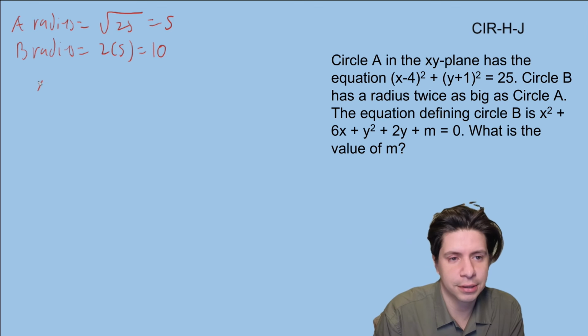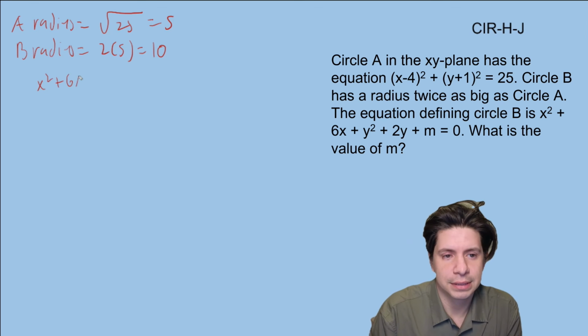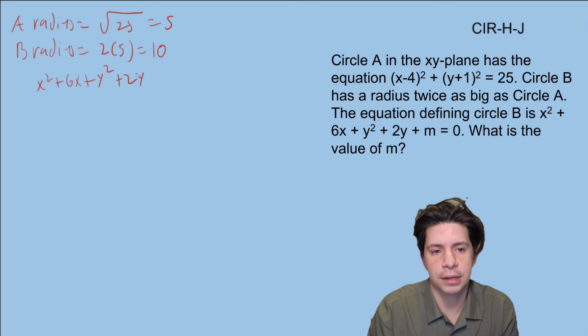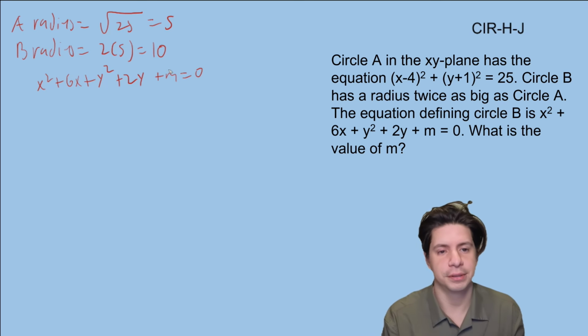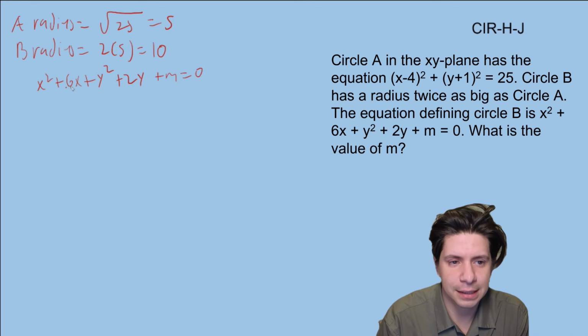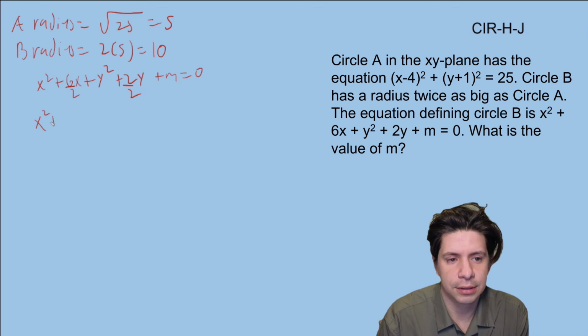So we're going to do x squared plus 6x plus y squared plus 2y plus m equals 0. But I'm going to forget about m for a bit, right? And I'm just going to focus on completing the square. You divide this by 2 and square it and add it to both sides. So we're going to get x squared plus 6x plus 9, because that's 3 squared, right?